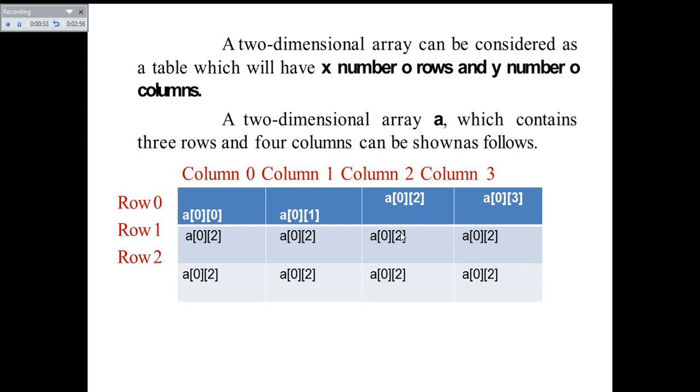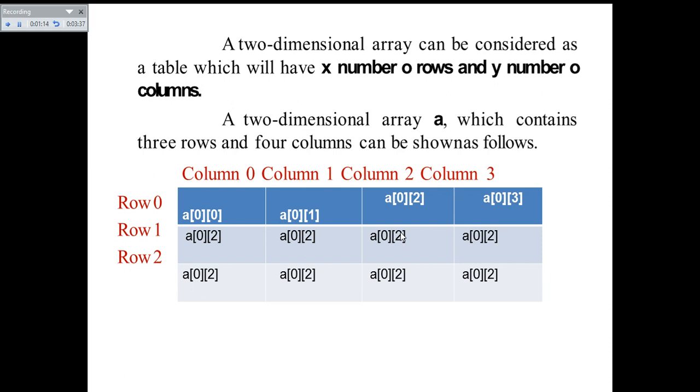So rows are row 0, row 1 and row 2. Inside this row 0 you can have 4 columns. That is the purpose of the second subscript. So the second subscript will tell you inside the first subscript how many second subscript values will be there. By the example, you can see inside row 0 you have 4 values. Inside row 1 you are having 4 values. Row 2 also you are having 4 values. So all these 3 rows together, 4 into 3, we have 12 values stored.